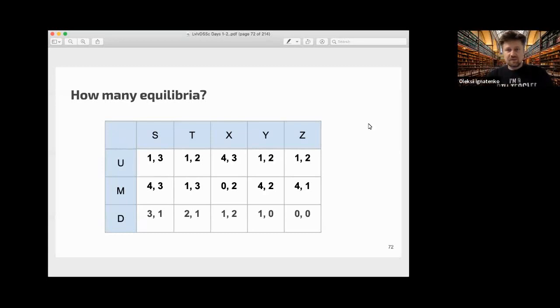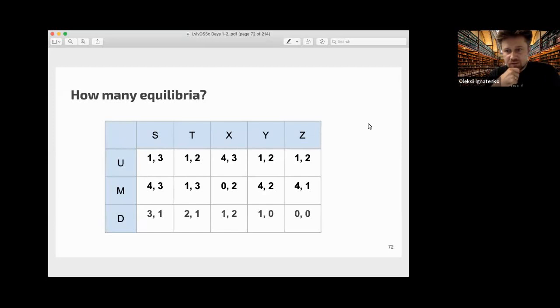Yesterday's lecture was about simple matrix games. By the way, if you have any suggestions or questions about yesterday's tasks or anything else, you can write them in Slido, and later I can read them.